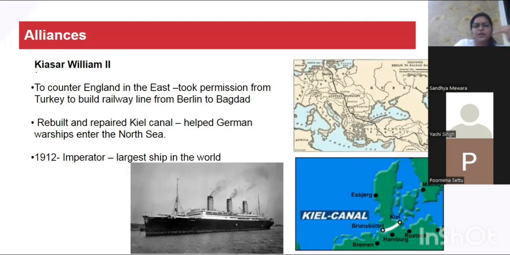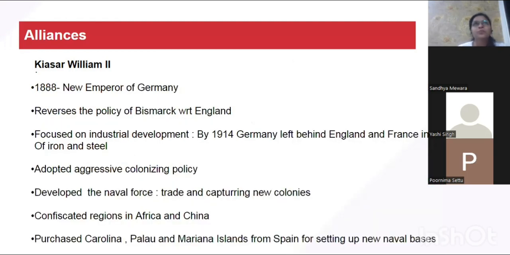Okay. And finally, in 1912, the world's largest ship was built by Germany by the name Imperator. Okay, so Imperator was the world's largest ship at that time, built in 1912. So all these policies resulted in an increase of hatred between England and Germany.